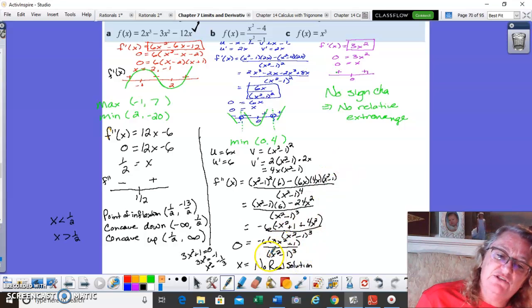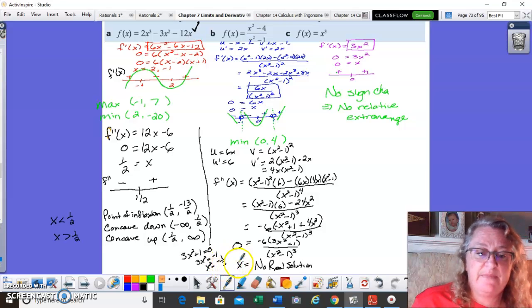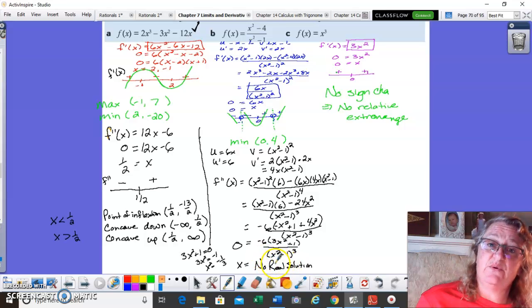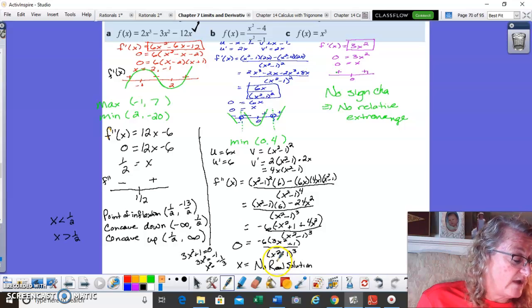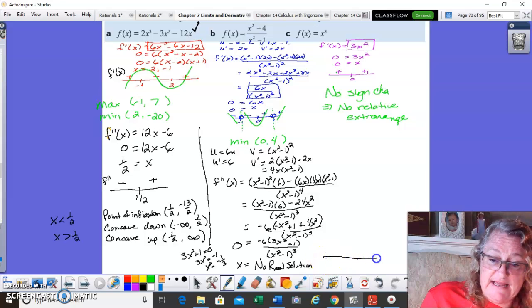If I do happen to, there's not going to be a sign change because there's no place that this thing actually equals 0. If I do want to look at something, I can look at where it's undefined at those asymptotes. There's going to be an asymptote at positive and negative 1, but I need it to equal 0 and also be a sign change in order for it to be a point of inflection. So there is no point of inflection here. But I can still figure out where it's concave up and concave down, because like I said, that's going to happen at -1 and 1, and those are my asymptotes, so that's why I'm putting the open circles there.